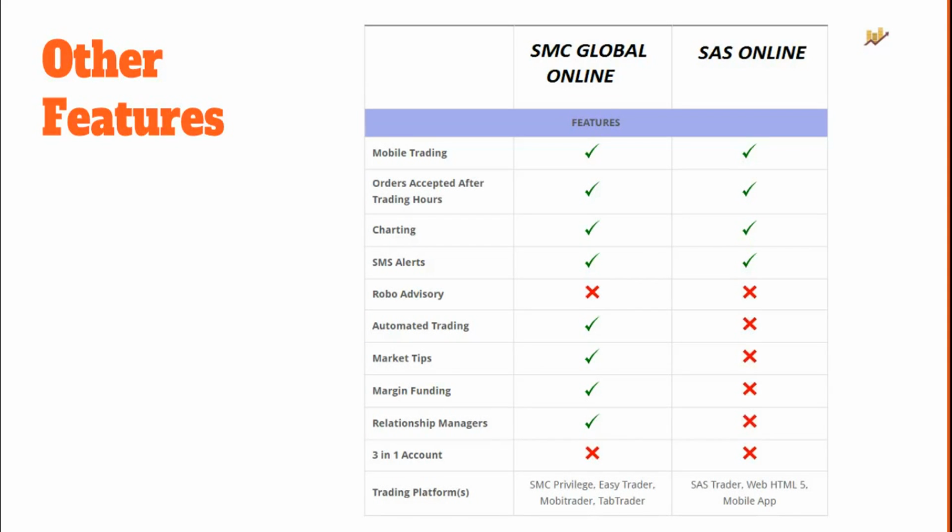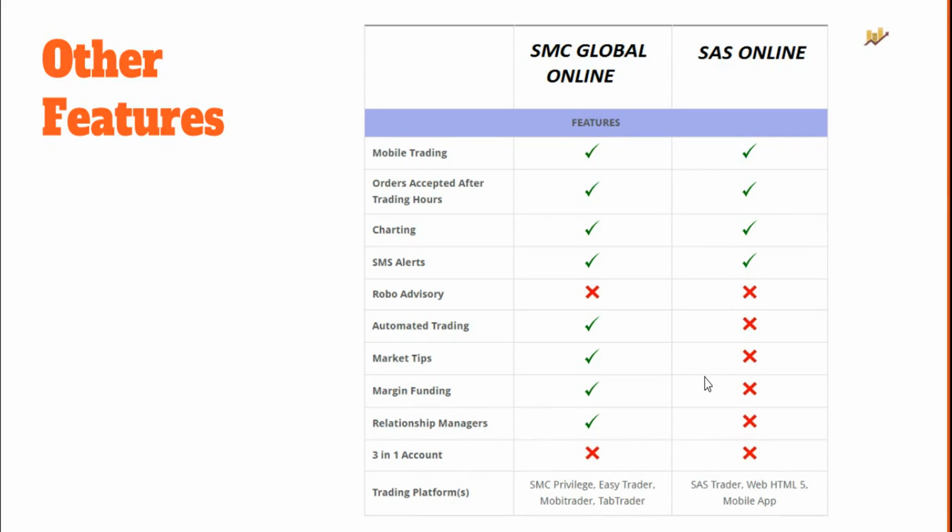Then there are some other features. You can see whichever are helpful for you or not. Now here, as you can see, SAS Online consistently does not provide you anything of this: automated trading or market tips or margin funding, relationship manager. While SMC Global Online has something to say, while they have a couple of areas that they need to work upon. Other than that, we'll talk about the trading platforms now.